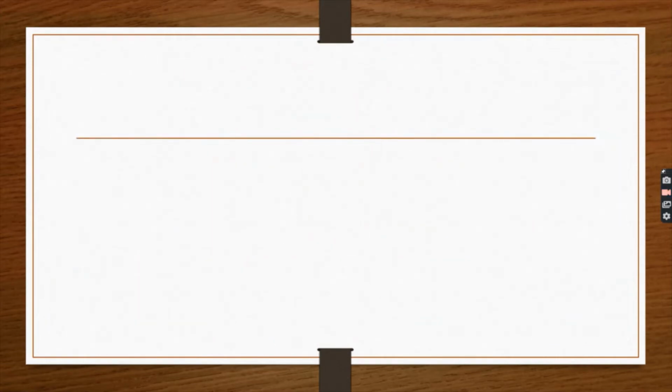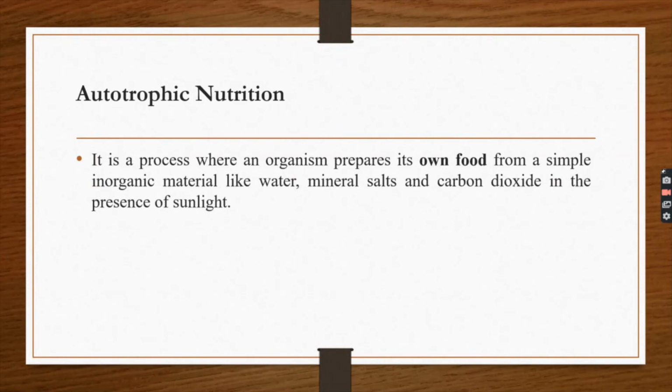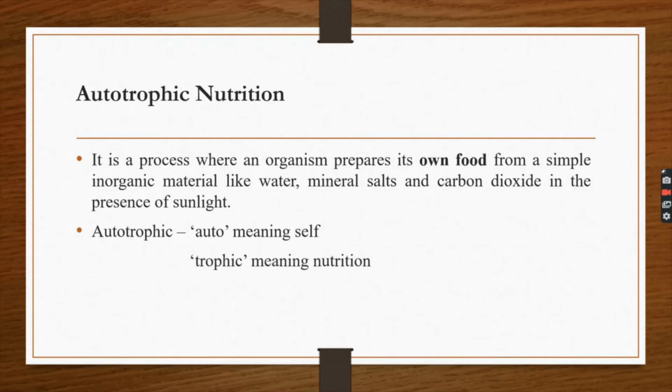What is autotrophic nutrition? It is a process where an organism prepares its own food from simple inorganic material like water, mineral salts, and carbon dioxide in the presence of sunlight. What is the example of autotrophic nutrition? Green plants and volvox. What does autotrophic mean? Auto means self, trophic means nutrition. It is called self-nutrition.